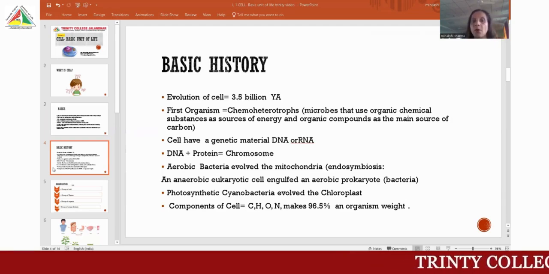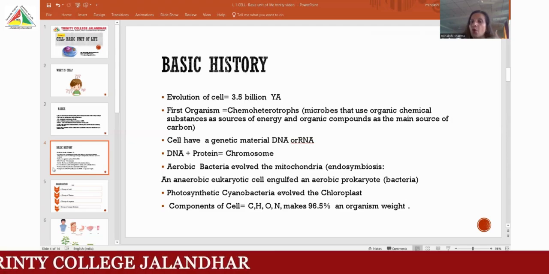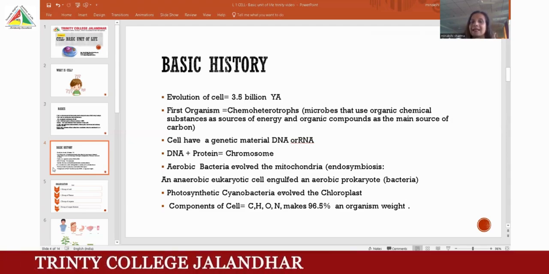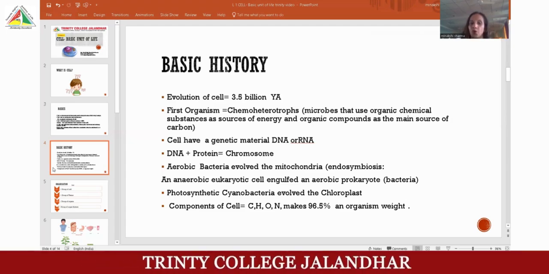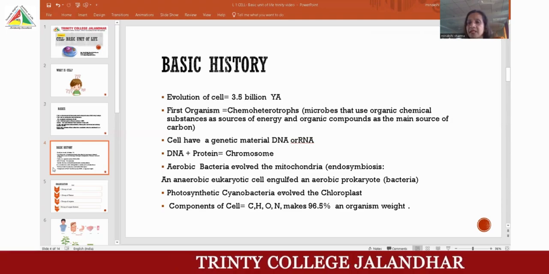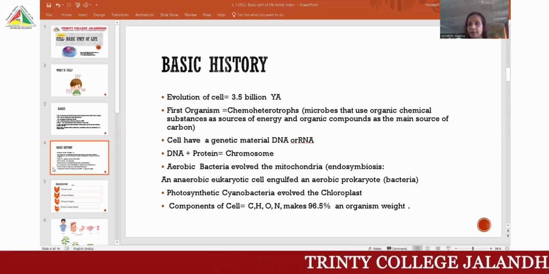The first cell originated 3.5 billion years ago. And the first organism was a chemoheterotroph. Chemoheterotrophs means the organisms or the microbes that use organic chemical substances as a source of energy and organic compounds as a main source of carbon. Means they use the carbon and the chemical energy to make their food and to sustain their life.